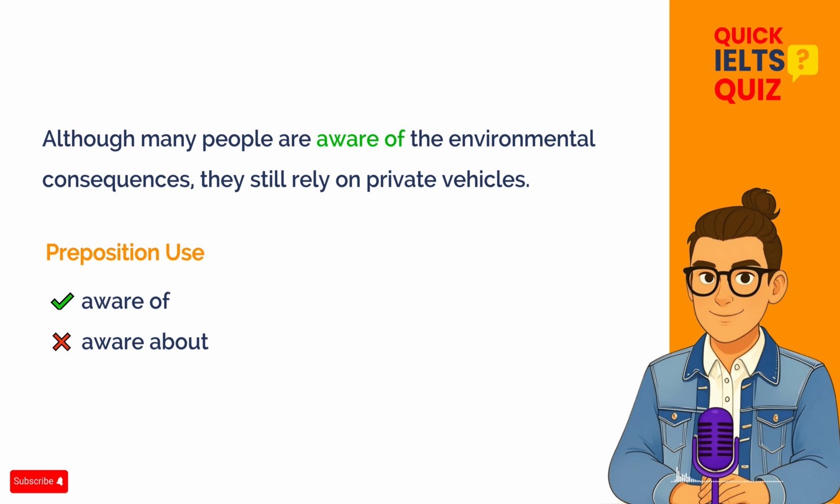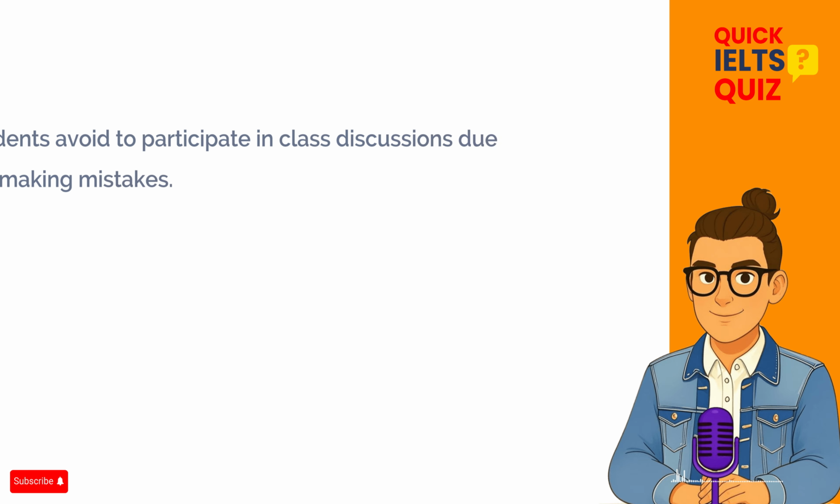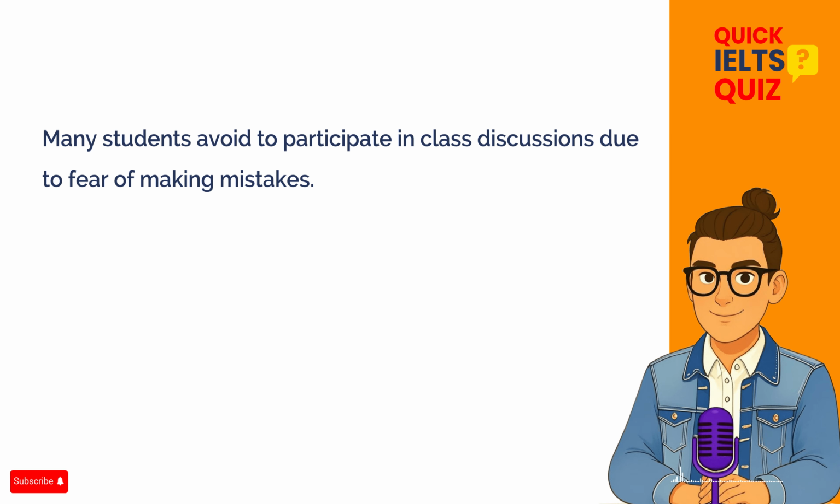The corrected sentence should be, "Although many people are aware of the environmental consequences, they still rely on private vehicles." Let's move on to the next sentence. Take your time and read it carefully.